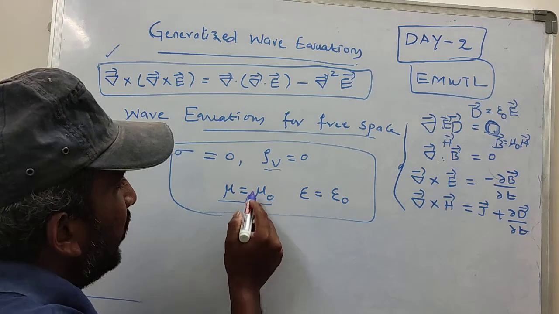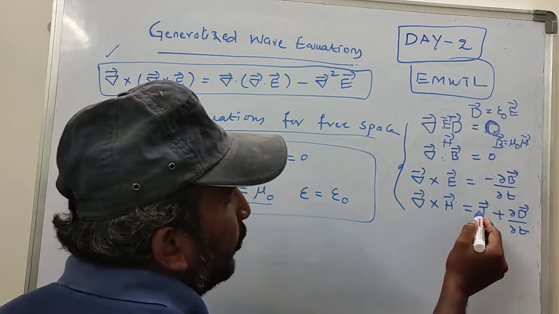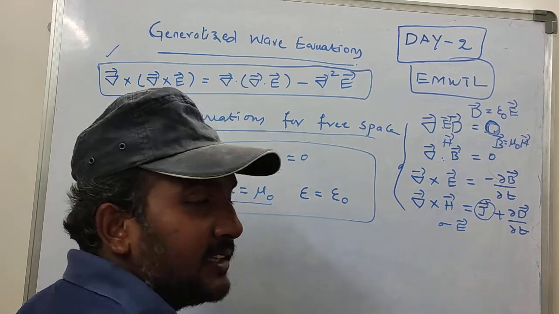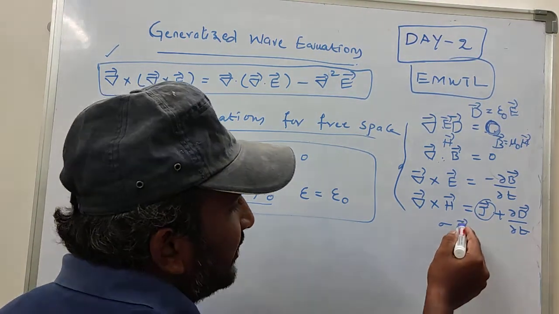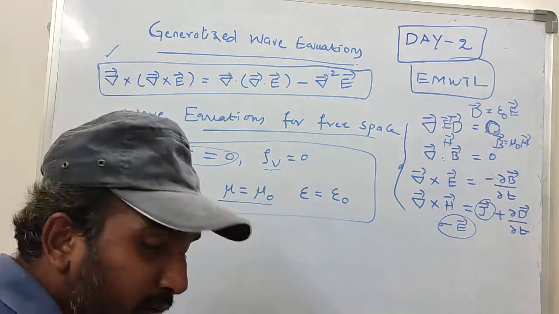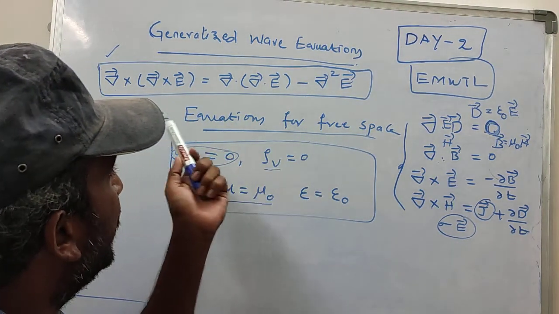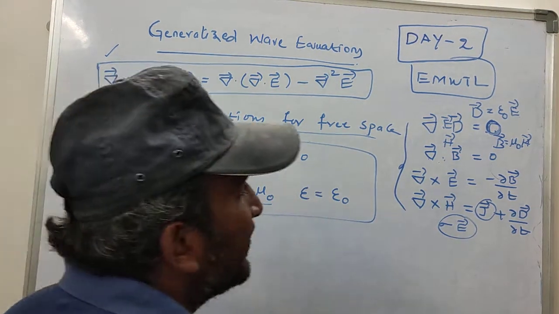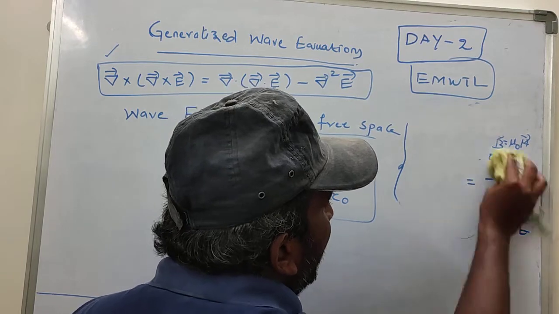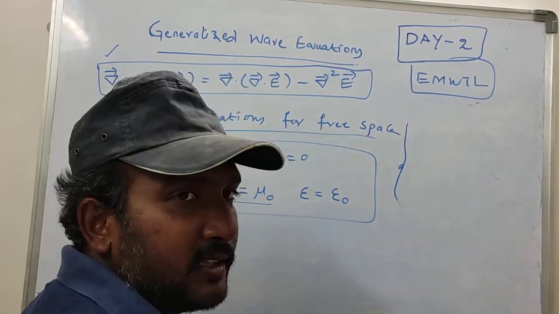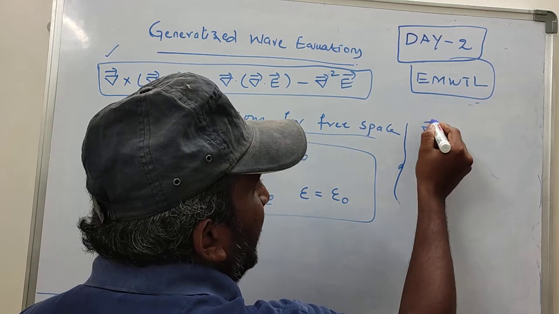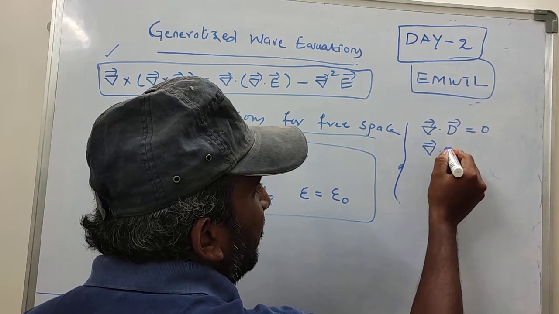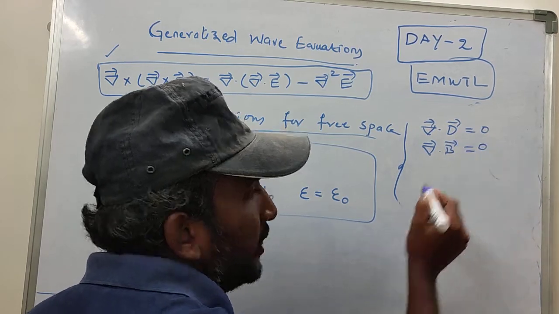Is it clear? Now the conductivity is 0, therefore this current density, according to the point form of Ohm's law, which is sigma times electric field intensity, also becomes 0. That means finally the 4 Maxwell's equations to derive wave equations for free space become: divergence of electric flux density is 0, divergence of magnetic flux density is equal to 0.